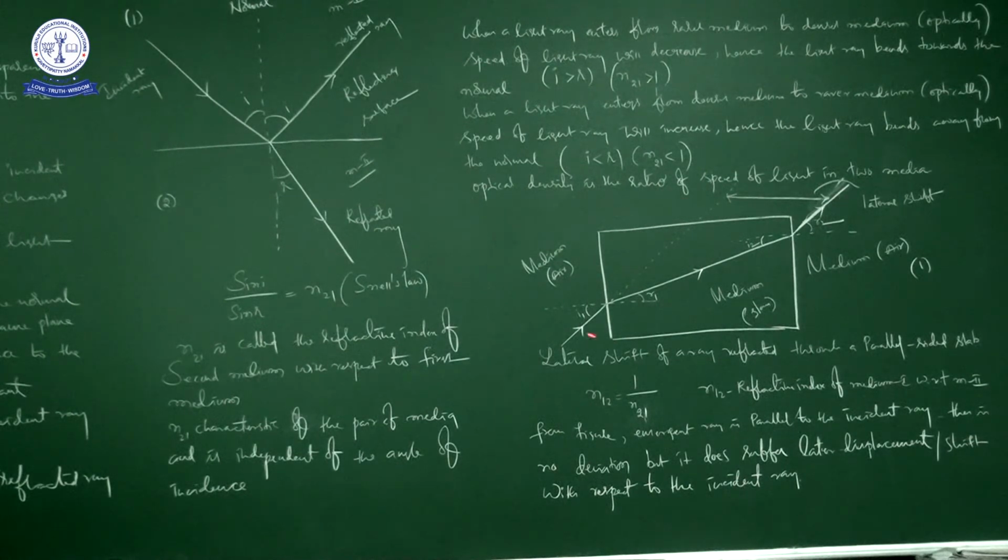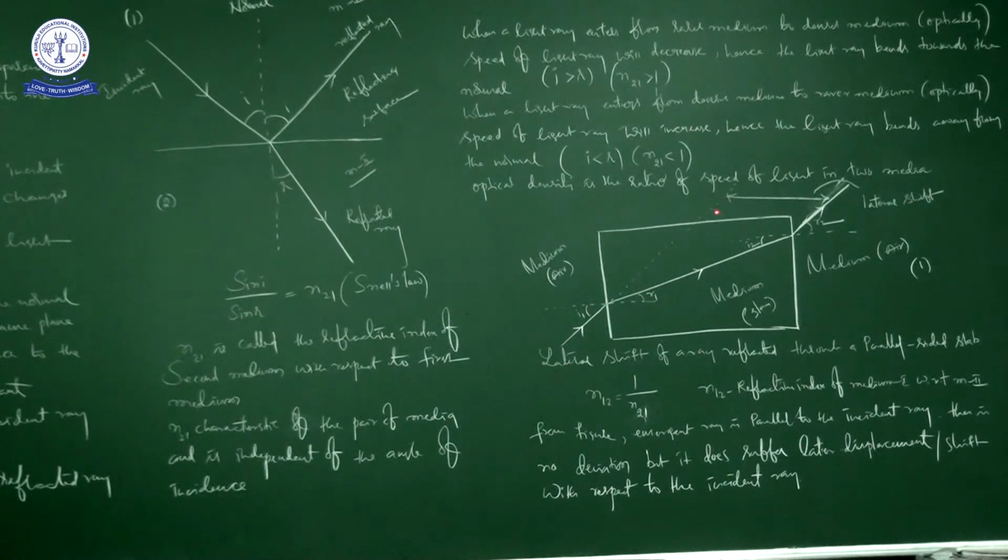Because of arranging this glass slab, light bends here because it has to travel from rarer to denser. So when it is bending here, it is the first refraction, bending towards the normal. Again here it is going to bend because here also it is traveling from one medium to another medium, that is from glass to air, but because of the difference in optical density it bends away from the normal, right? So this is the resultant ray due to the glass slab. This is the resultant light ray due to keeping the glass slab in the path of light ray.